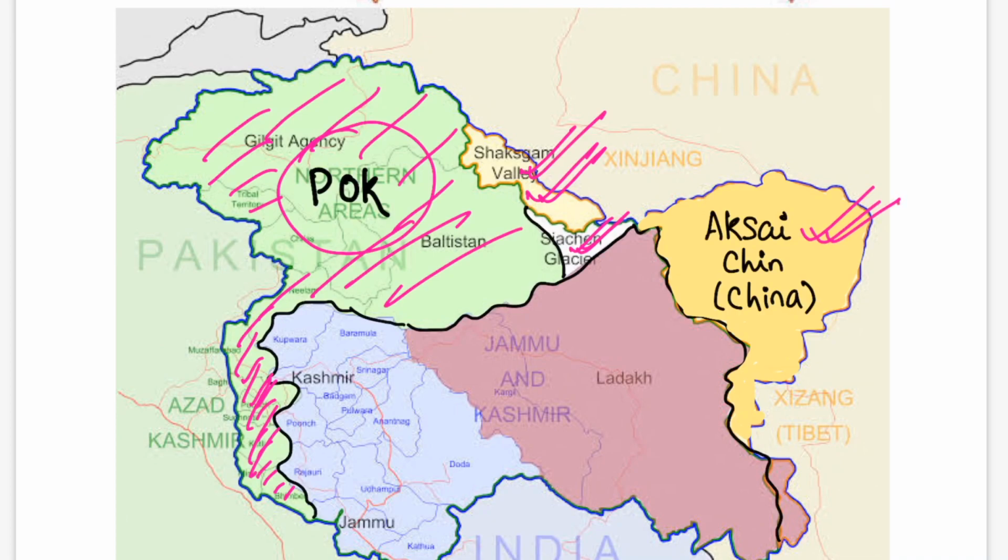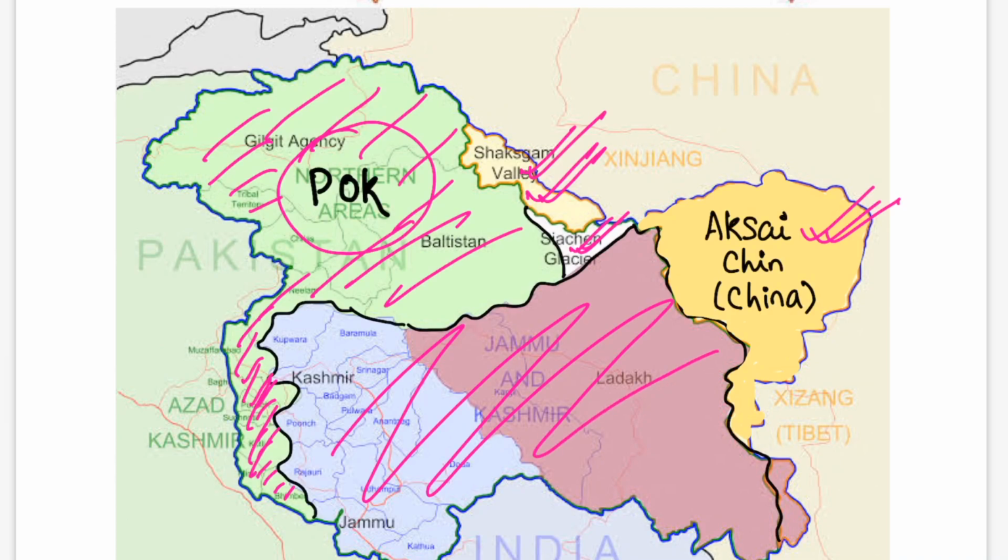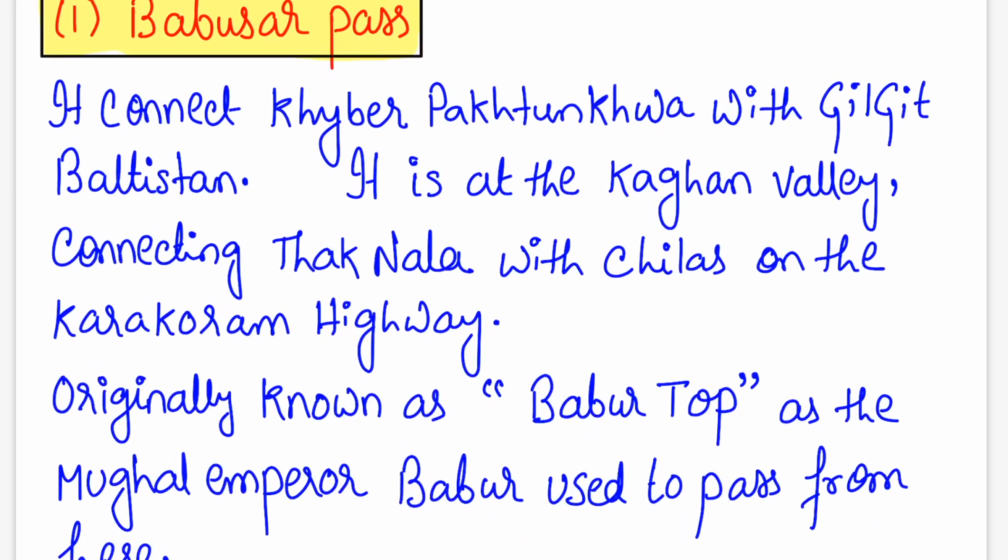Here is your Aksai Chin, which is again occupied by China, and this part is actually with us. So we start with the description of the passes.